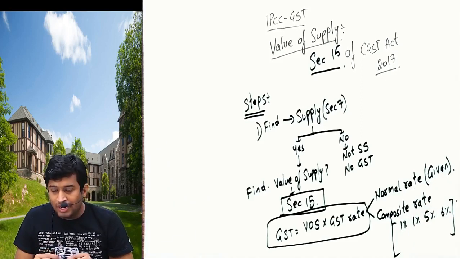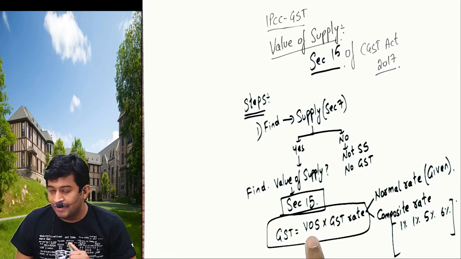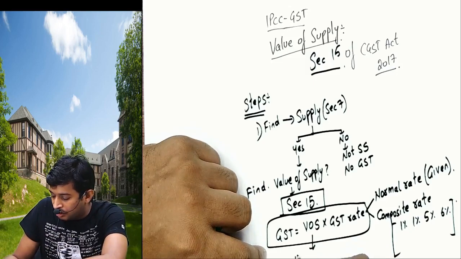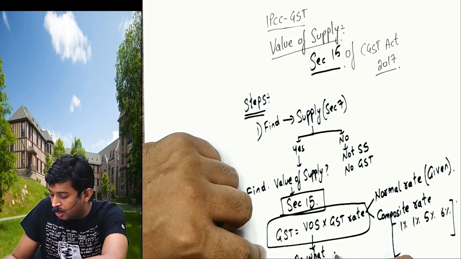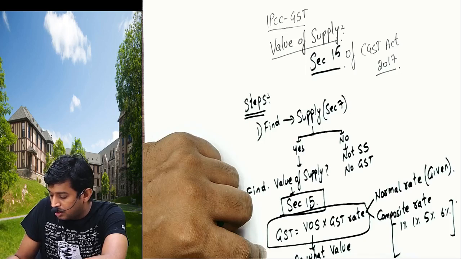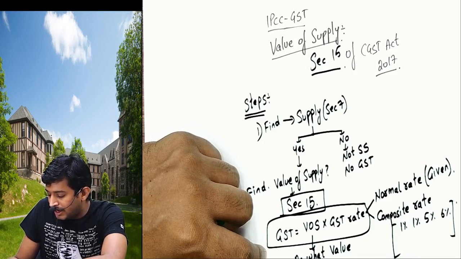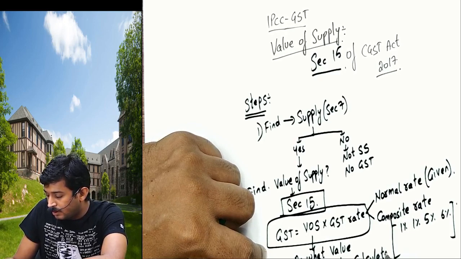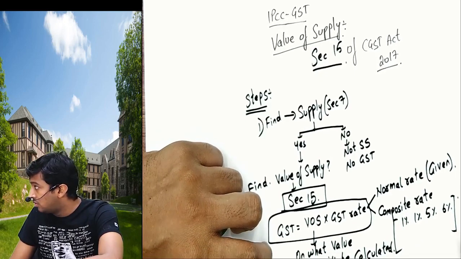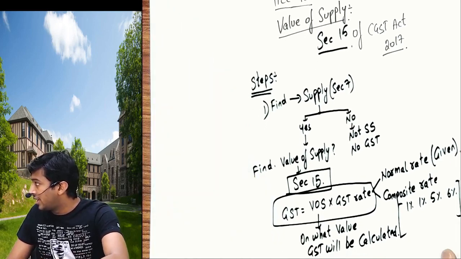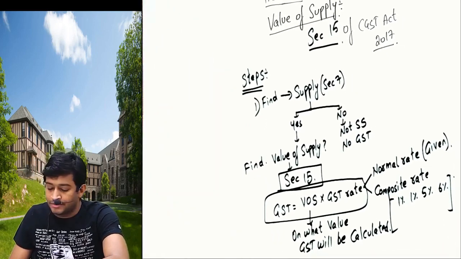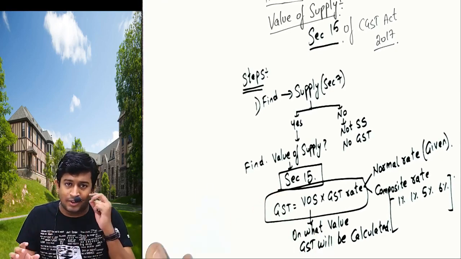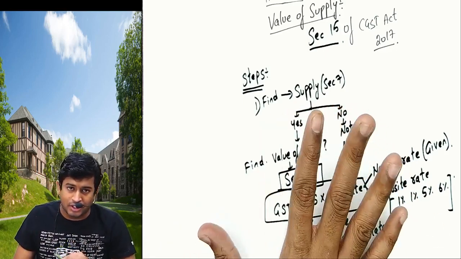So now we'll understand how to calculate the value of supply. On what value GST will be calculated, that is called value of supply. Let me give an example first, then we'll start the chapter in depth and we'll cover all the problems. I'll complete the chapter in this lecture only.